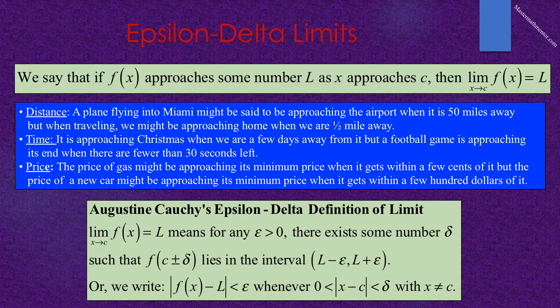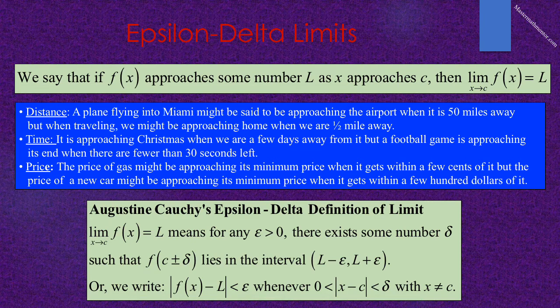In the mid-1800s, mathematician Augustin Cauchy developed a definition of the limit using the Greek lowercase letters epsilon and delta. His definition states that the limit of f of x as x approaches c is equal to L means that for any epsilon greater than 0, there exists some number delta such that f of c plus or minus delta will lie in the interval L minus epsilon, L plus epsilon.